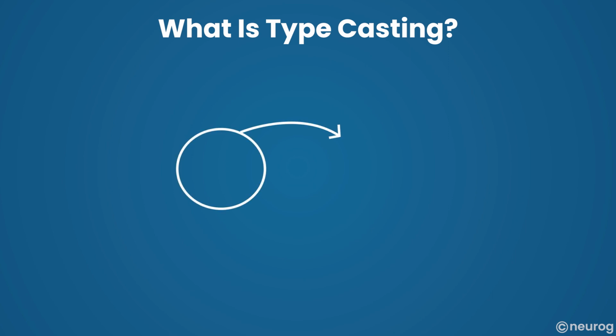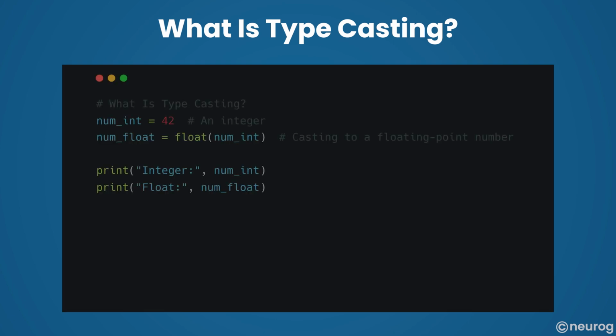Imagine an object that can change its shape. It's like typecasting, where you change the shape of a variable's data type. So let's dive into the world of typecasting with this Python example. Here we have a variable num_int containing the integer 42. We then perform typecasting by using the float function to convert num_int into a floating point number and store it in numFloat. And finally, we print both the original integer and the newly cast floating point number.